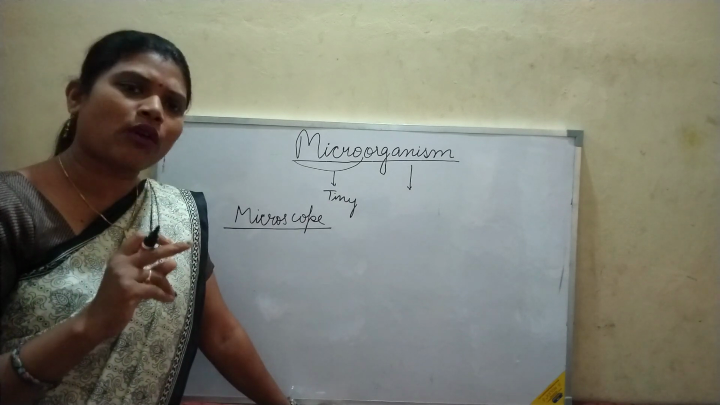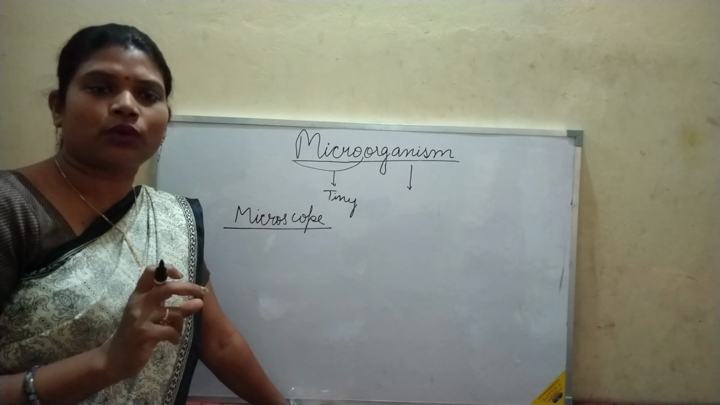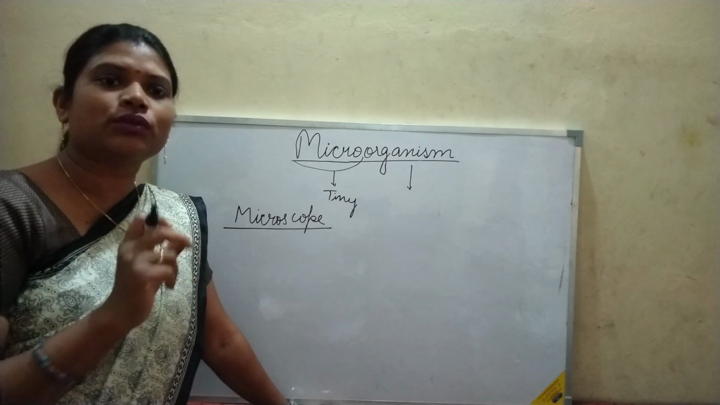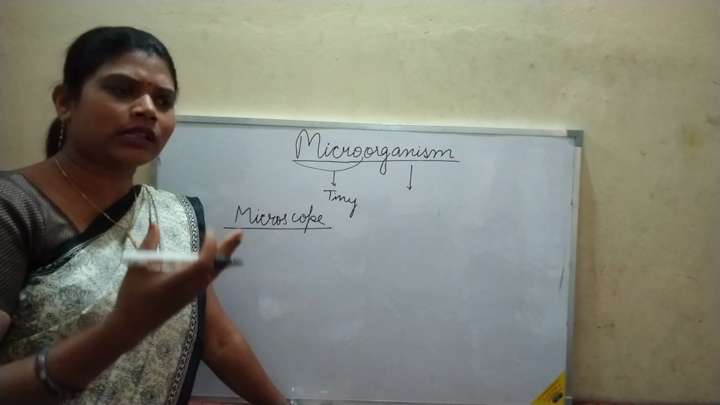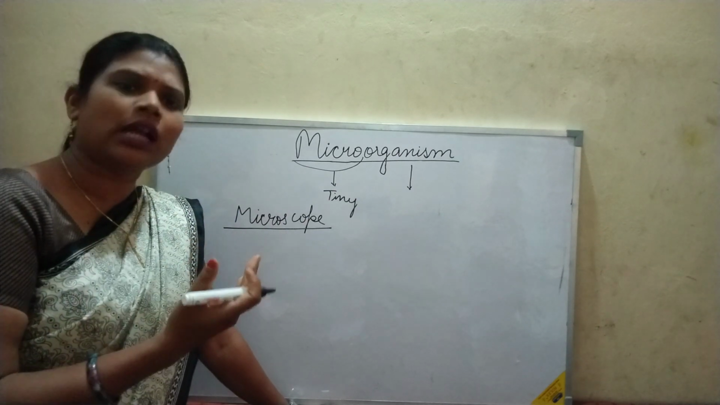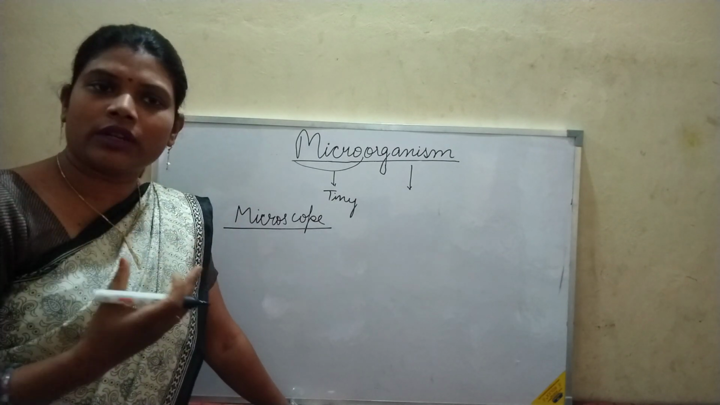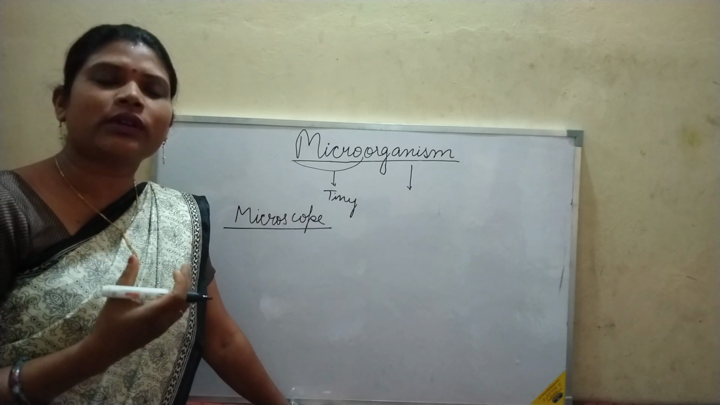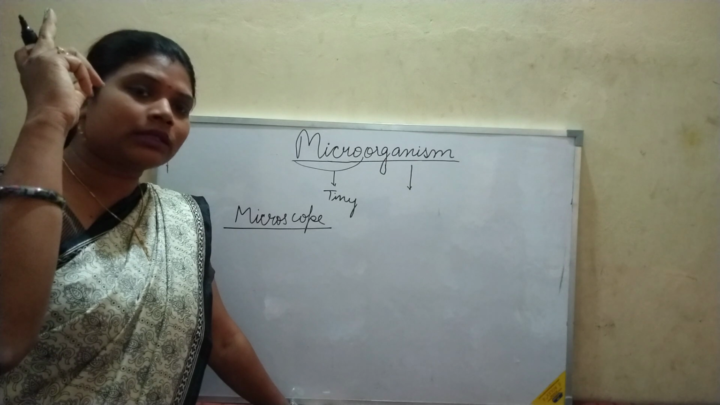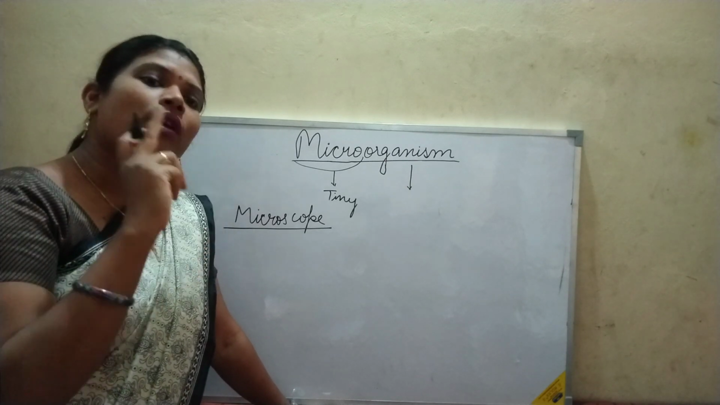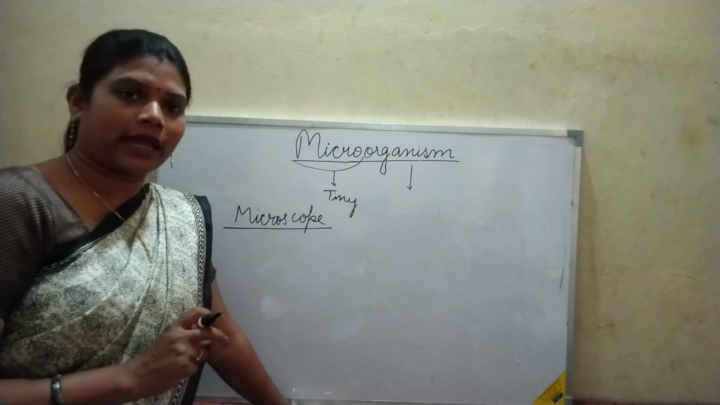Who saw the microorganism first? There was a Dutch scientist, Anton van Leeuwenhoek. He was the scientist who saw the microorganism with the simple microscope, and later on new inventions and new discoveries in the microscope were made. In the school laboratory, if you go to the bio lab, you can see a compound microscope. But at that time there was the simple microscope. So Anton van Leeuwenhoek saw the microorganism with the help of a simple microscope.